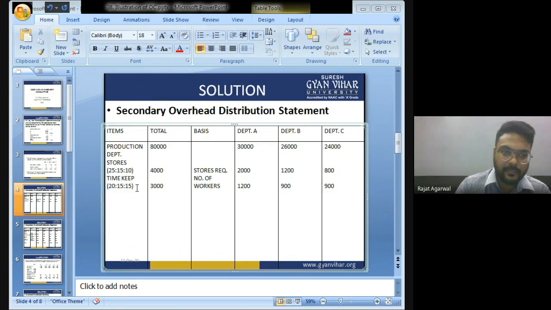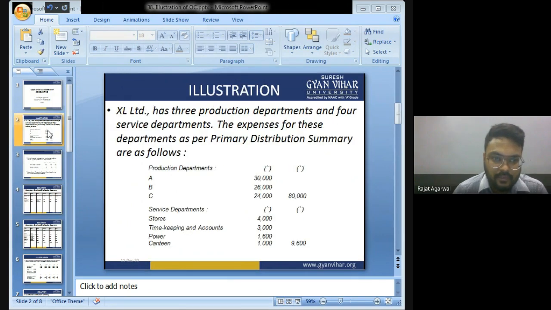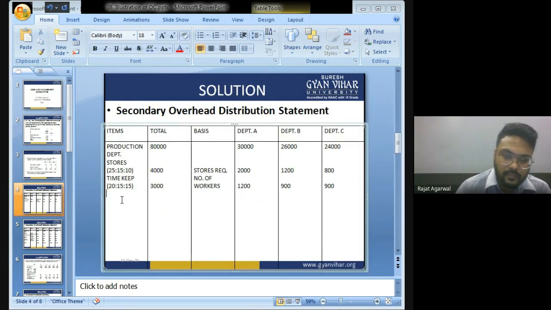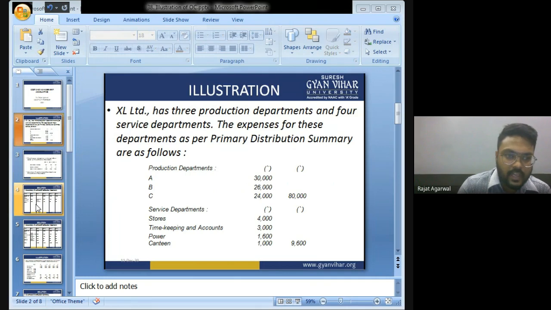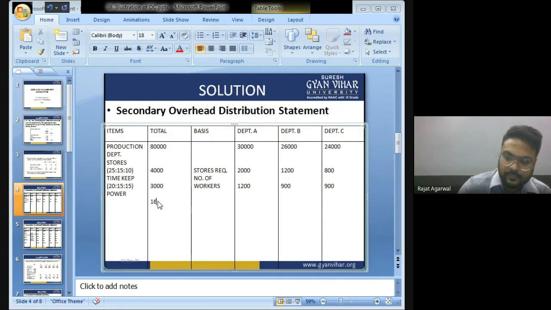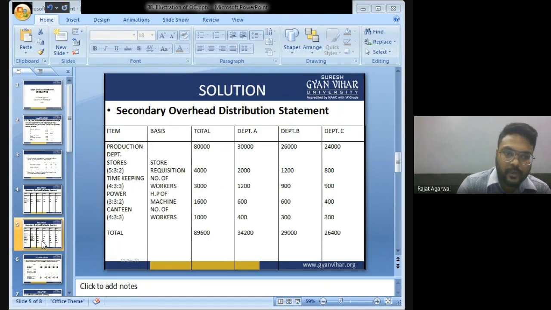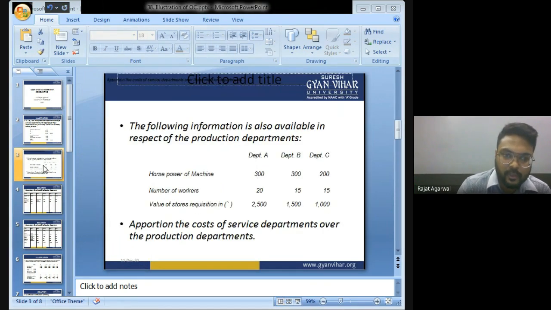After timekeeping, which expense is given? Power. Total expense of power is 1,600. Power will be distributed on the basis of horsepower of machine.